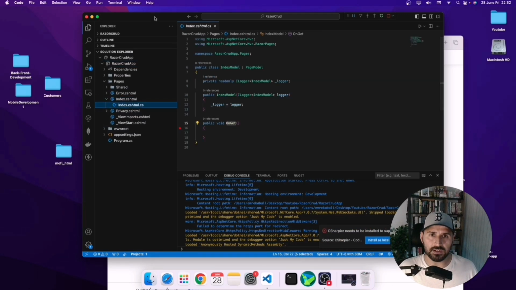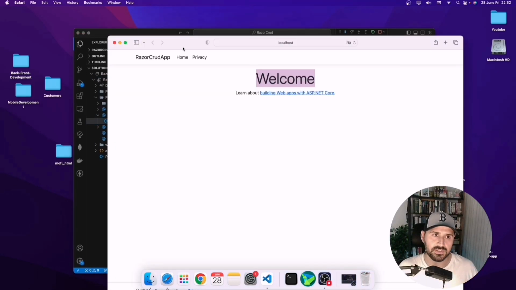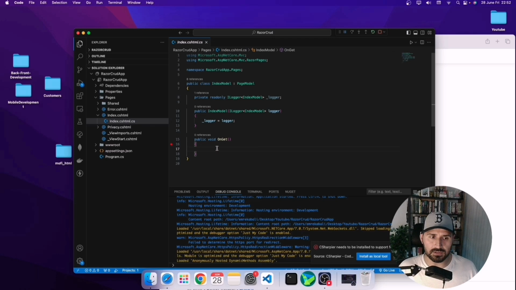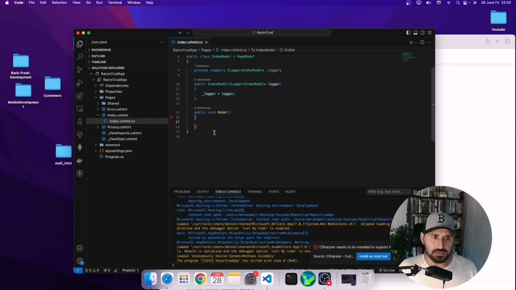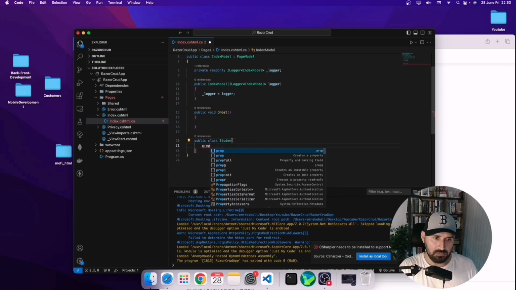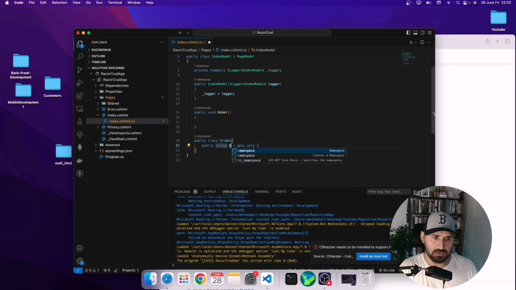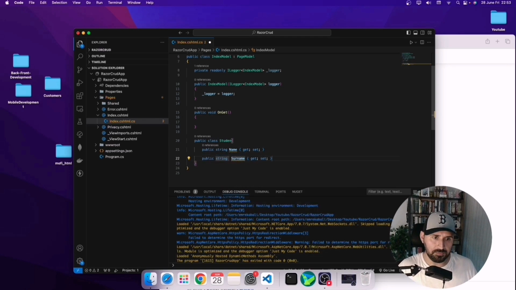If you want to show some data on this index page, here is my method, my action. First I'm going to stop the application, and for example I will write a class, public class Student, prop string Name, prop string Surname.